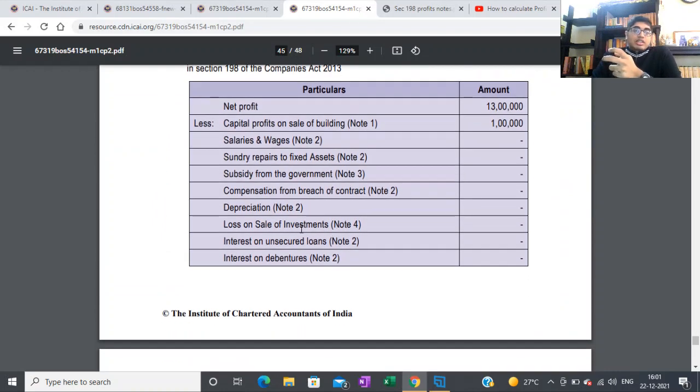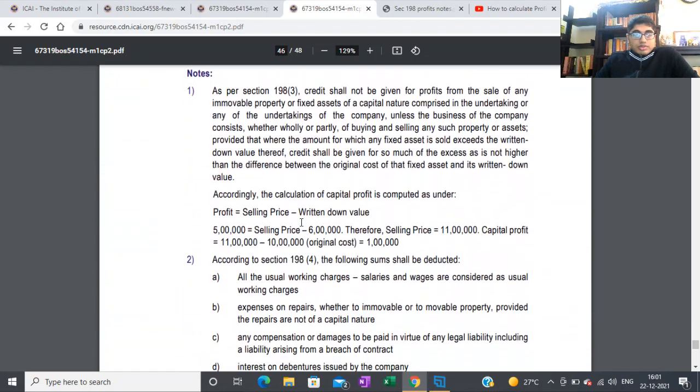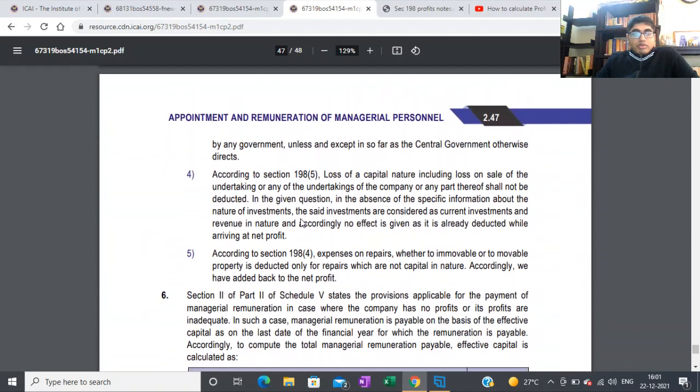Loss on sale of investment, because I thought investment will be like capital nature. So profit on capital nature, loss on capital nature, I thought you would not consider that. They've given a note 4 also. So let's just see note 4. What do they mean by note 4? According to section 198, loss of a capital nature, including loss on sale of undertaking of the company or any part thereof, shall not be deducted.